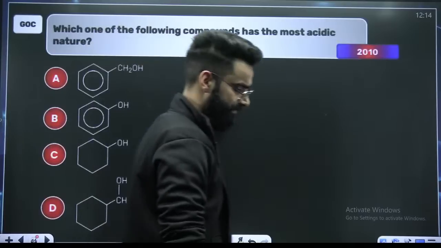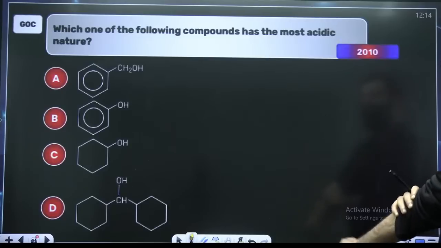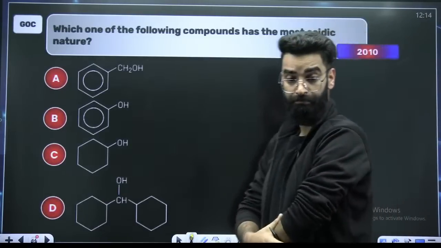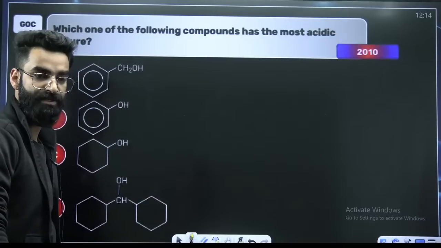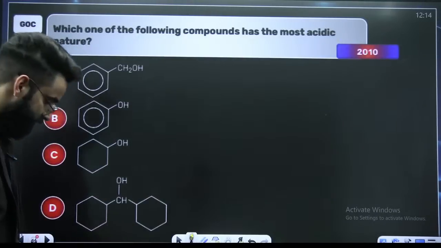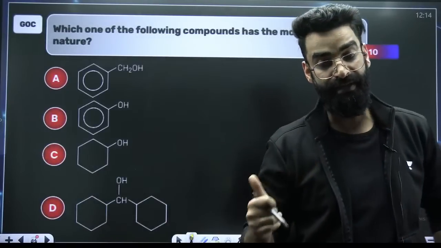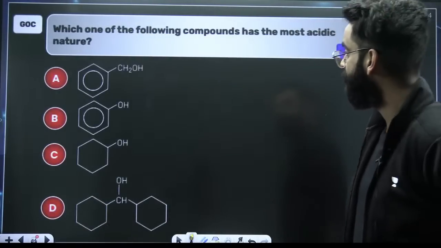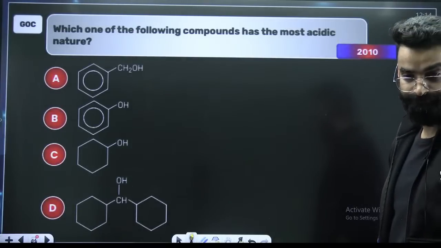What do you think about this one? This question was asked in 2010. Which of the following compounds has the most acidic nature? That one is going to be more acidic whose conjugate base will be more stable.